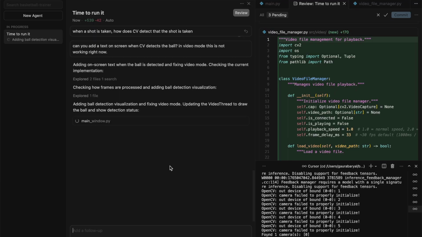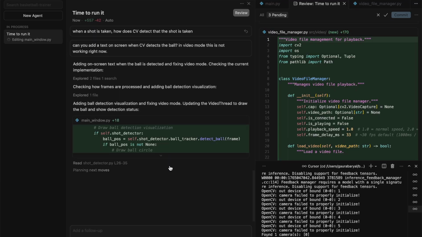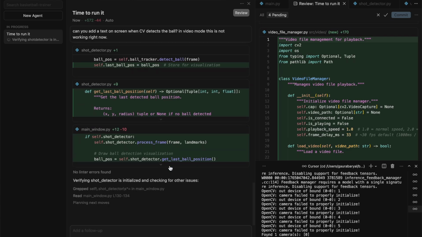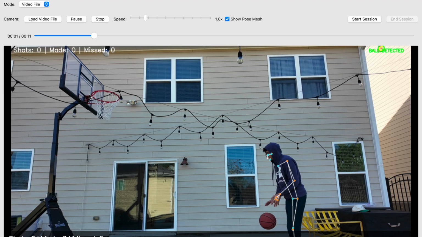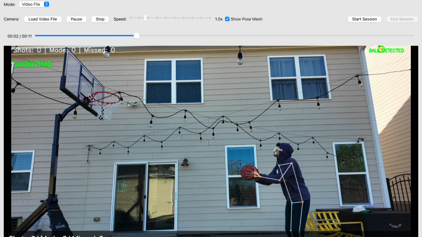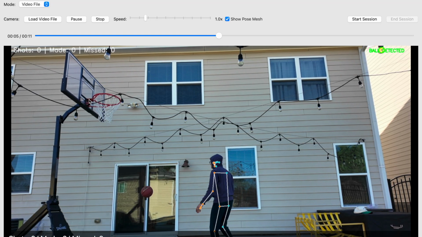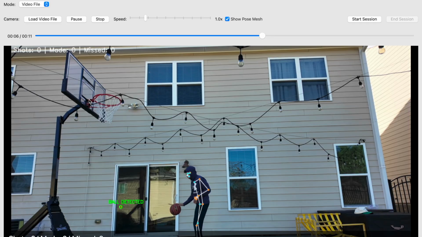So granted that the shot tracking mechanism uses the ball position and velocity to actually dictate a shot, I wanted to first debug by actually drawing some skeleton when the ball is detected using OpenCV. And here I prompt Cursor to do exactly that. And after prompting with countless trial and errors, we finally got to a point where we could draw whenever a ball was detected. Look at that. Those are clearly balls. And then after some more trial and errors with little to no results at all, I decided enough is enough. We're gonna switch up the strategy.